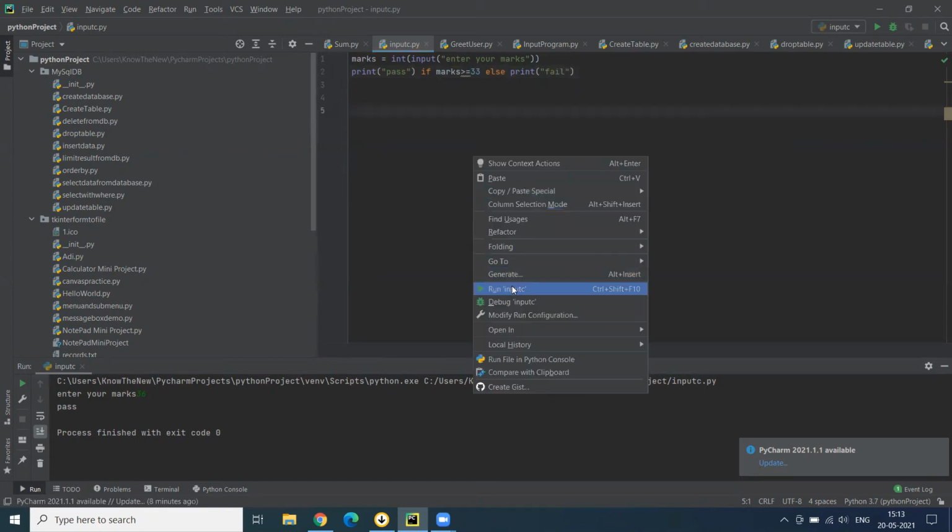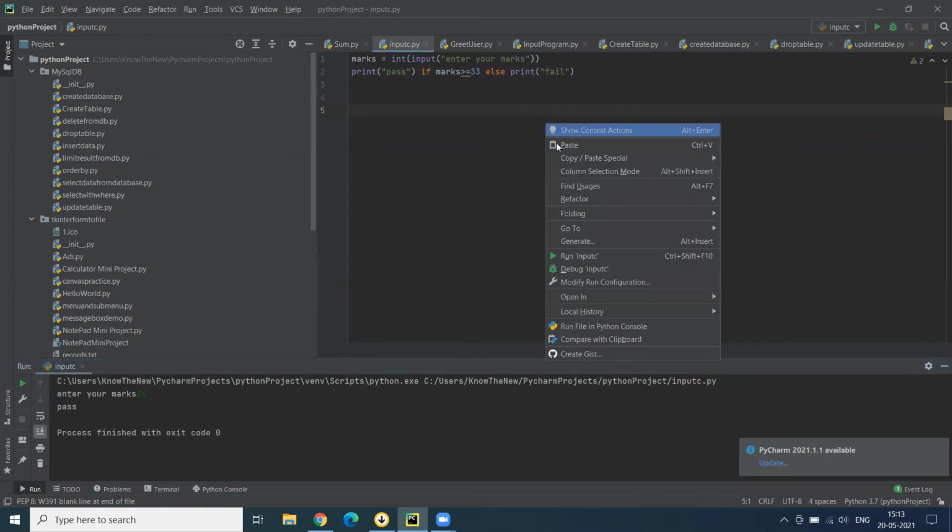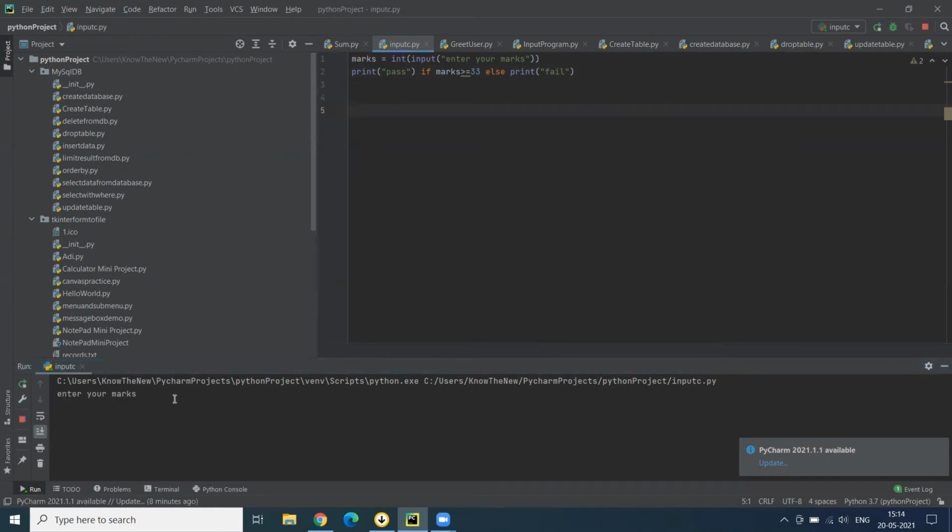If I run this program now, enter your marks. If I enter here 36, pass. And again, if I enter any number that is less than 33, for example, I am entering here 23, it will show me fail. So if else is working, and I have written the complete logic in this single line.